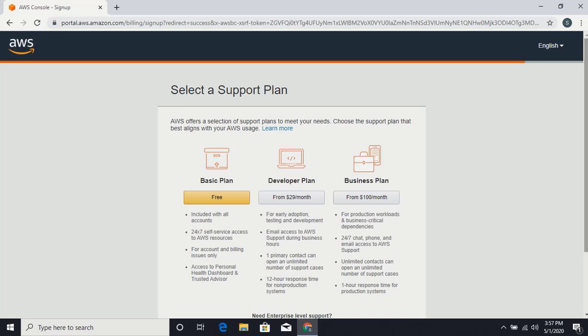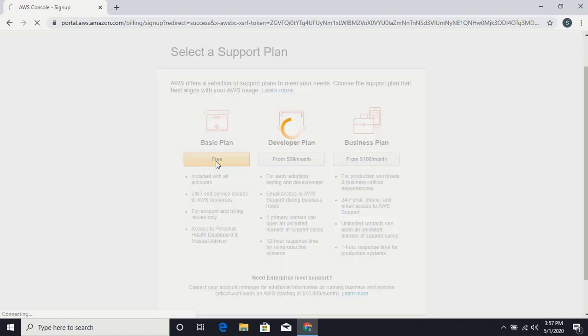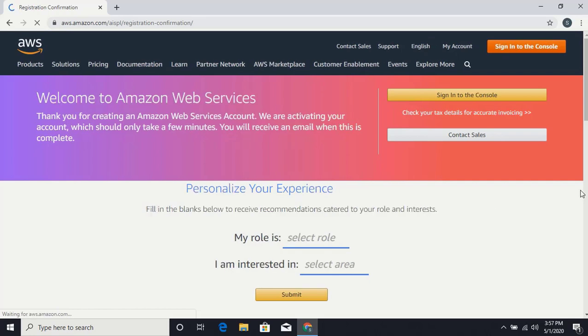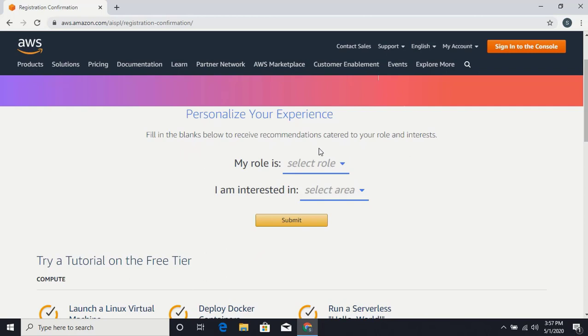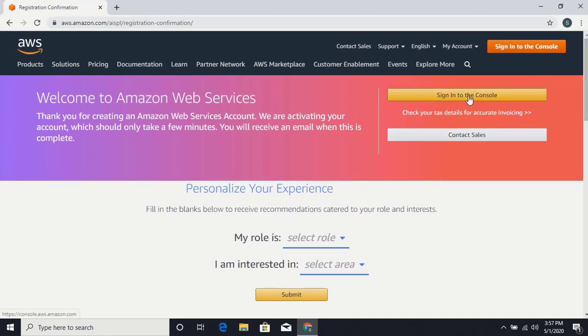Choose one of the available support plans. Here I am selecting the basic plan for demo purposes. This is the registration confirmation page. Here you can personalize your experience by selecting the role and interested area. Also you can skip it by clicking the Sign in to the console button.